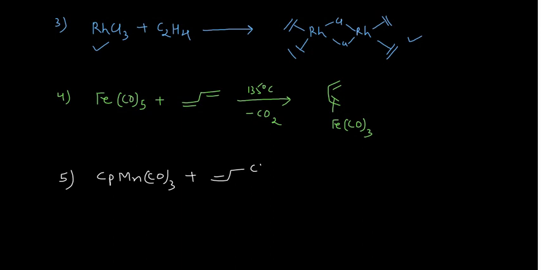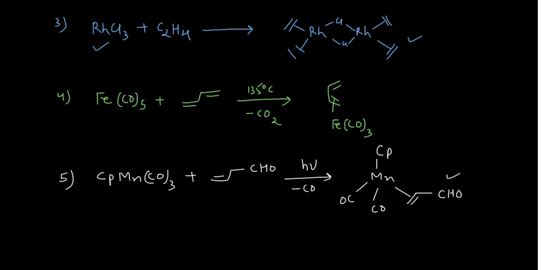So CHO you can write over there, and if you do the photolysis of this, that means if you shine light on this, carbon monoxide will eliminate from here, and it will result in a complex that has the coordinated alkene to the system. This is how you can write it, so this is CHO. So this is how you can prepare it.